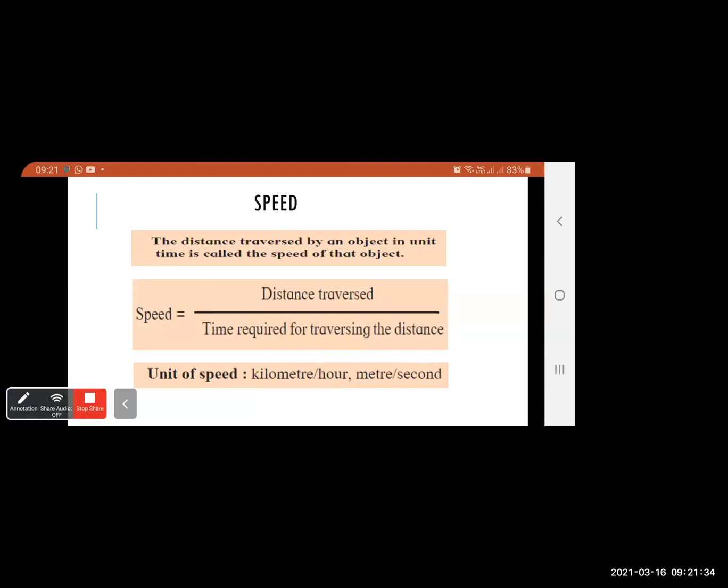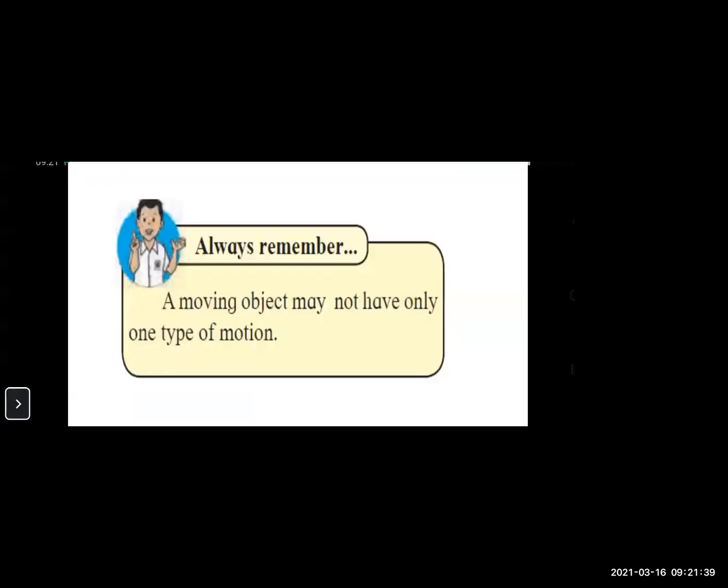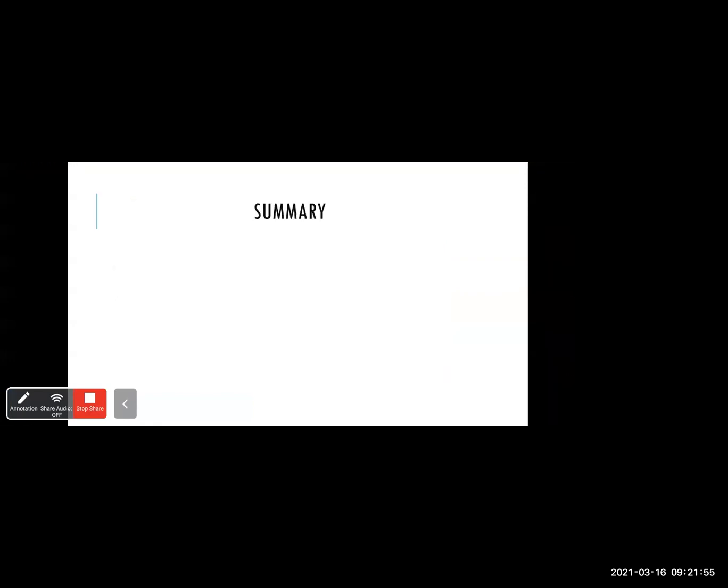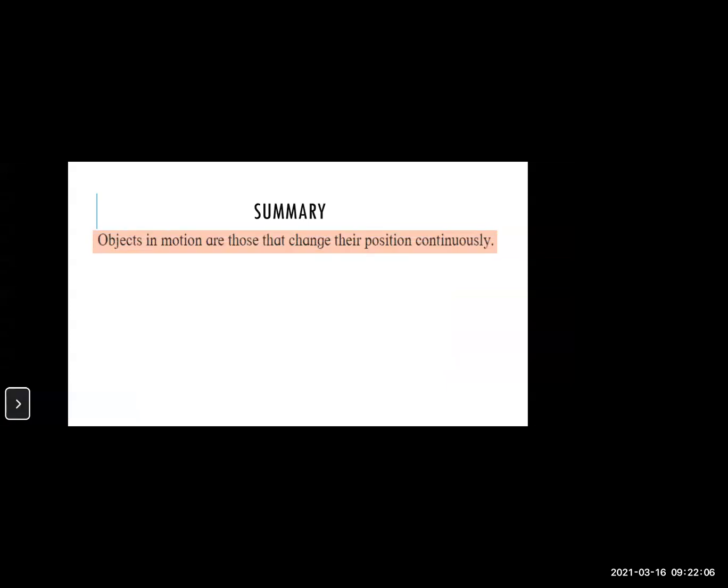So we have completed this chapter. So we'll just have a small summary of this. Before that, a moving object, it's not necessary that the moving object will have only one type of motion. It can have more than one type of motions also. So we'll summarize the points, whatever we have done today. First, objects in motion are those that change their position continuously. So continuous displacement of an object is motion.